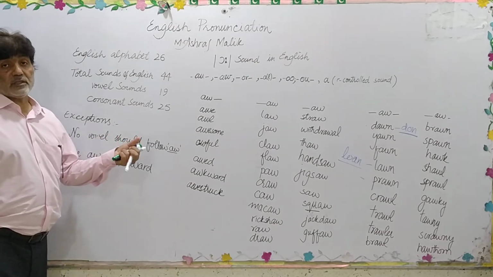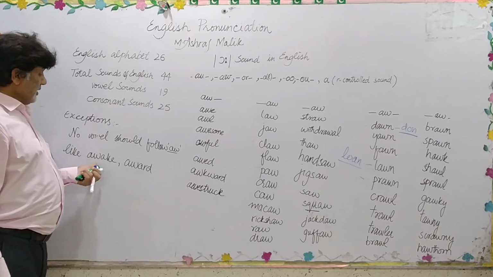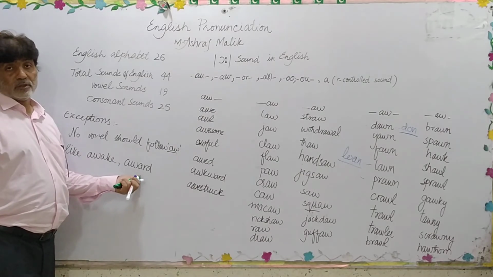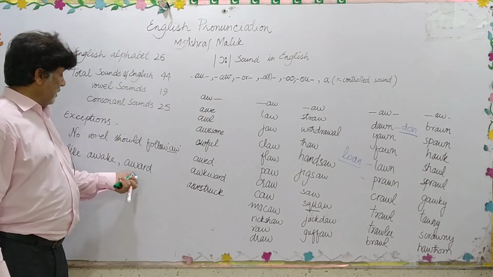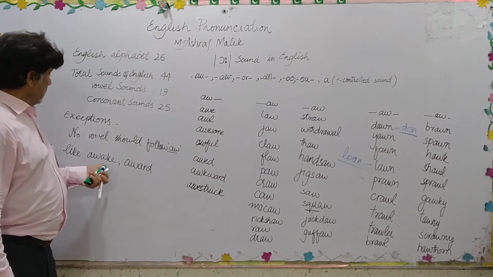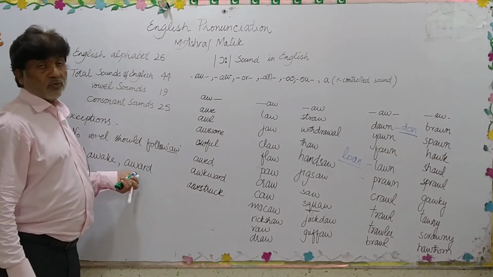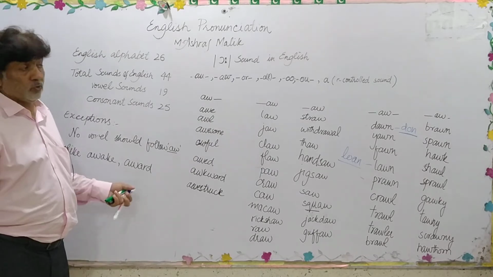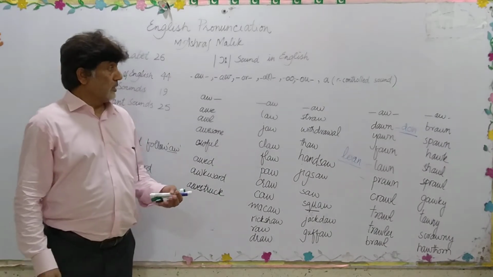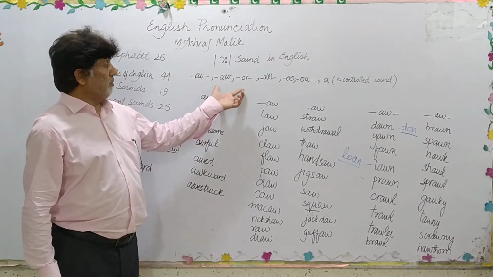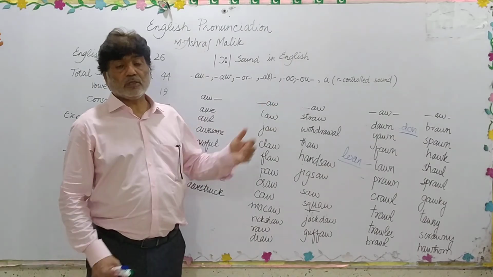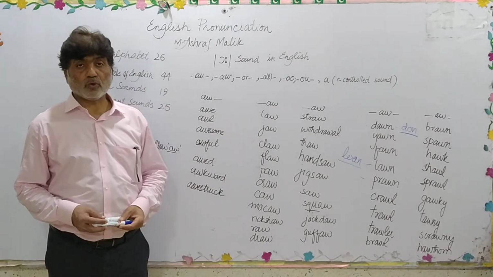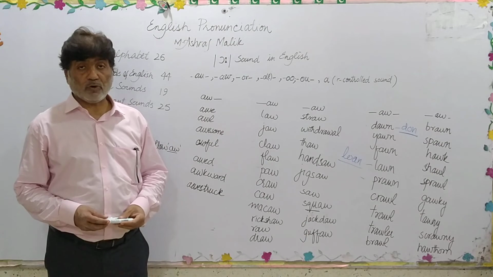Then we'll have different sounds, like in awake, aware. Here the sound is different just because the vowel A has followed this very combination of AW, and there are so many other combinations which give us the same sound, and we'll talk about all these combinations in our upcoming lectures.